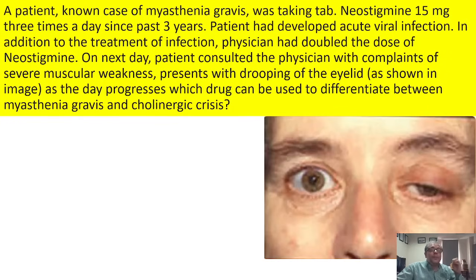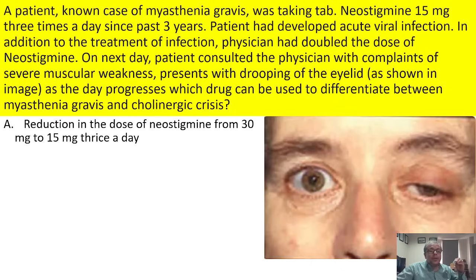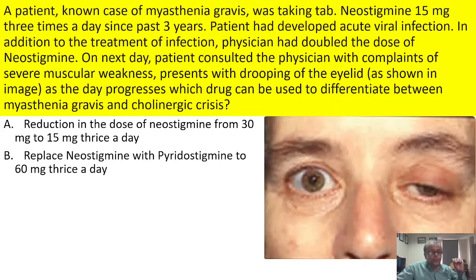So how can you differentiate these two, because the clinical features are the same? But the treatment is exactly opposite. In myasthenic crisis, you have to give the agent which increases the acetylcholine level, while in cholinergic crisis you have to stop the agent which increases the acetylcholine level. So option A, reduction in the dose of neostigmine? No. Replace neostigmine with pyridostigmine? It is also not going to be helpful because pyridostigmine is a longer acting agent than neostigmine.